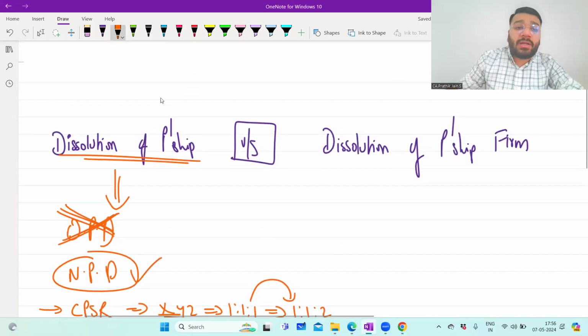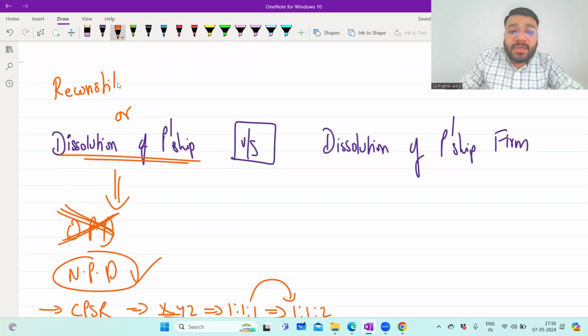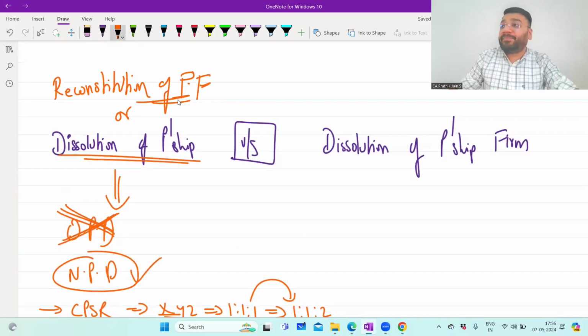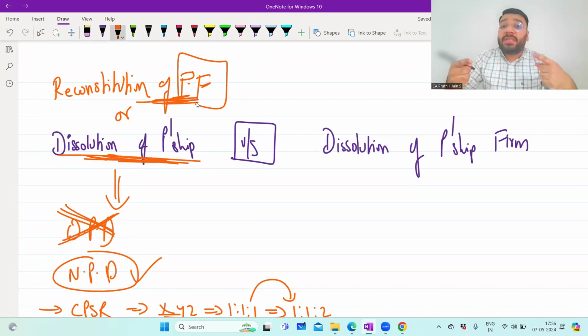It is also called reconstitution of partnership firm. So whenever they use dissolution of partnership, not firm, it means old agreement cancelled, new agreement created. Reconstitution of partnership firm means the entire firm is reconstituted with the new terms and conditions. So these both are same.